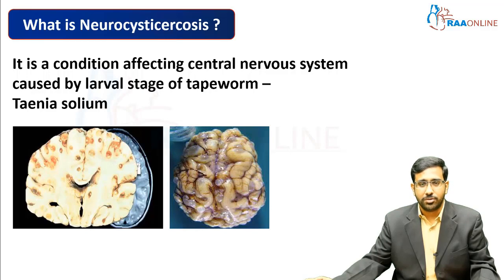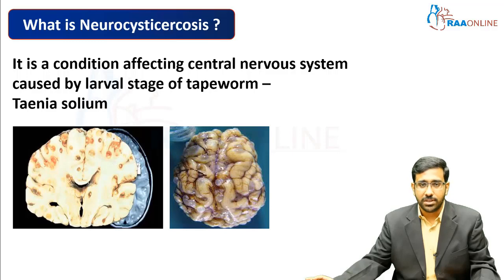Whenever we study taenia infection, there are two species which cause infections in humans. The first is Taenia solium and the other is Taenia saginata. Taenia solium is the pork tapeworm, and Taenia saginata is the beef tapeworm. Most of the time we get neurocysticercosis mainly due to Taenia solium.